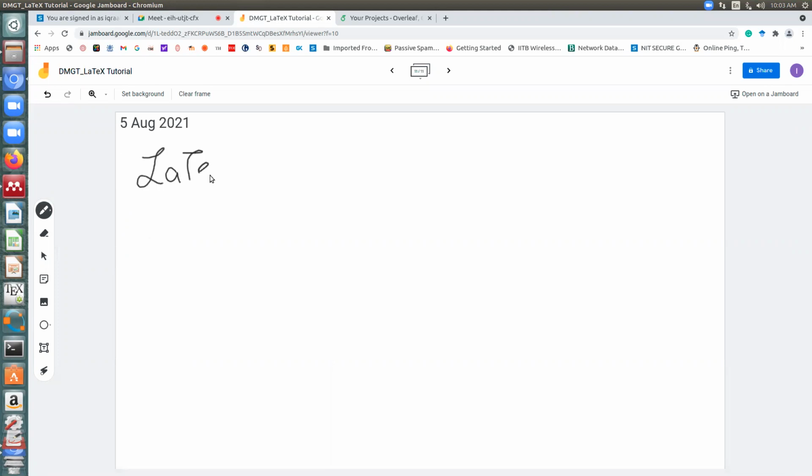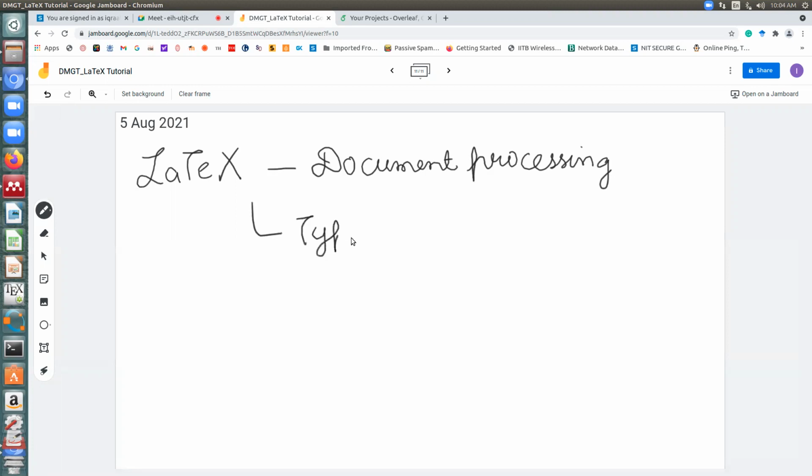LaTeX is basically a document processing tool, and if you recall, I had shown you a plot yesterday. Why is this document processing tool so special, or why is it different from the other available document processing systems? It is because it has an automatic feature for typesetting, where typesetting basically means that all your arrangements of figures, tables, and things like the table of contents are automatically generated.